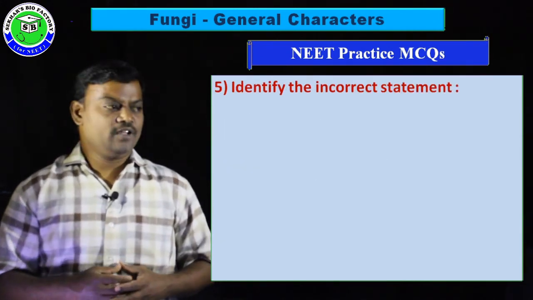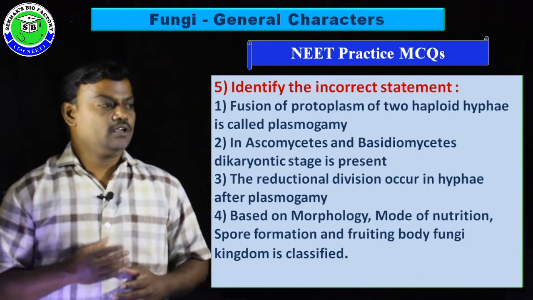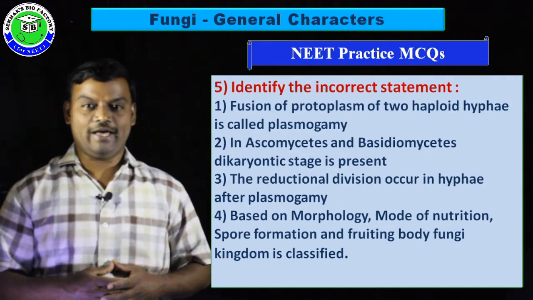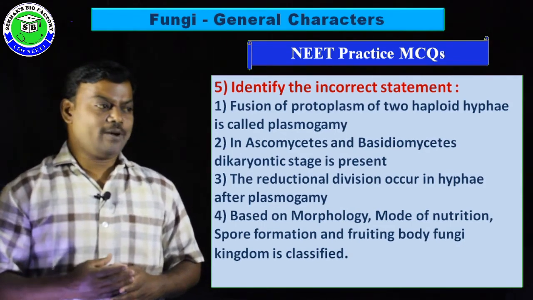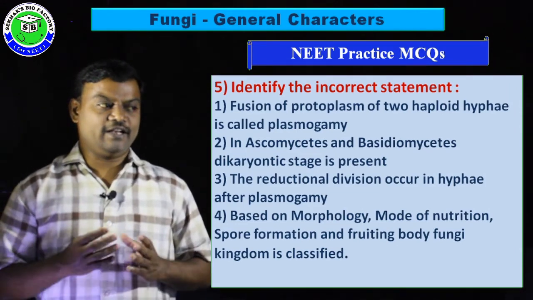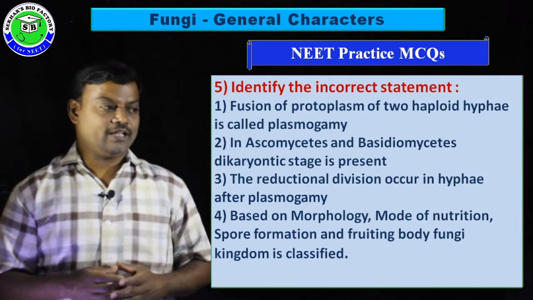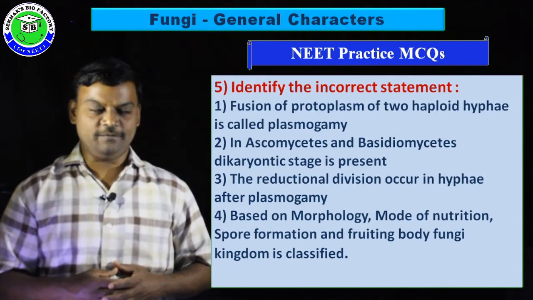Question number 5. Identify the incorrect statement. First option, the fusion of protoplasm of 2 haploid hyphae is called plasmogamy. Second option, in Ascomycetes and Basidiomycetes, the dikaryotic stage is present. Third option, the reduction division occurs in hyphae after plasmogamy.